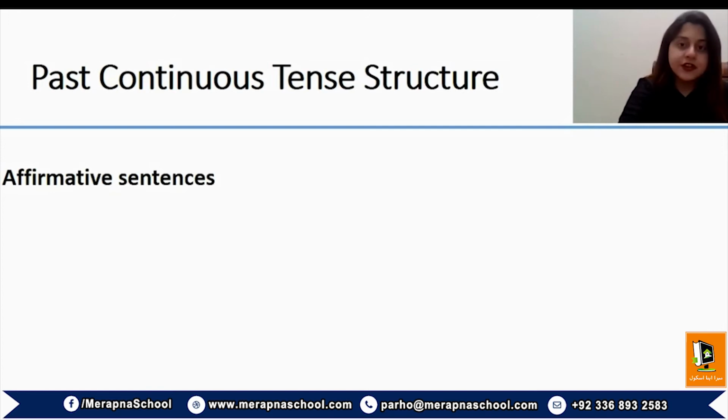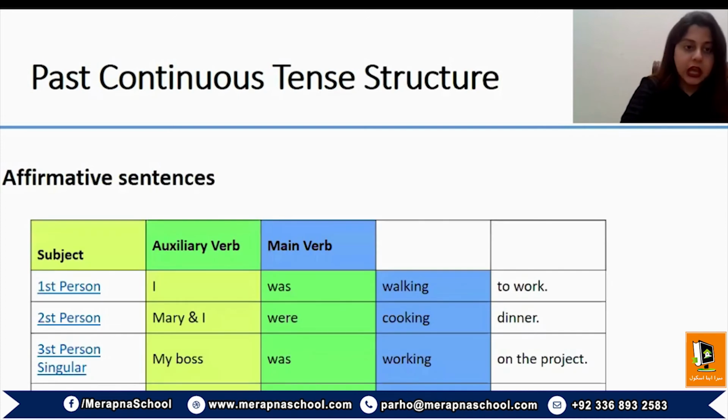So that is the reason that I focus on structure a lot, so that you know when to use a specific form of verb, in which context it has to be used, and what is the accurate structure. So before you know the structure, you must be familiar with the context in which each of these tenses must be used.